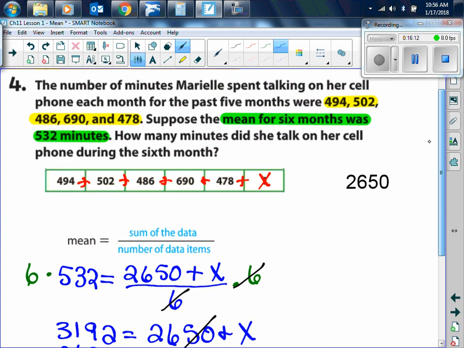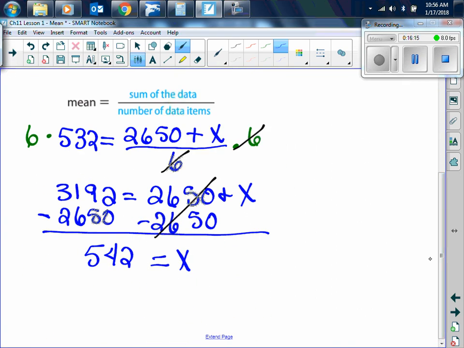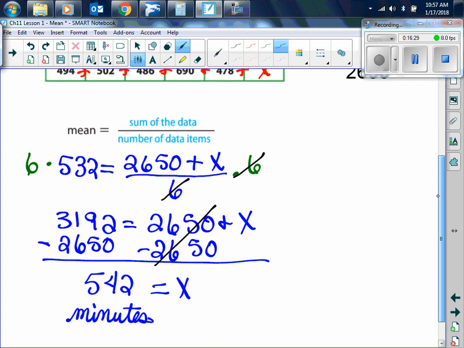Minutes. Very good. 542 minutes. So the unknown number of minutes that we were solving for is 542 minutes. Got it?